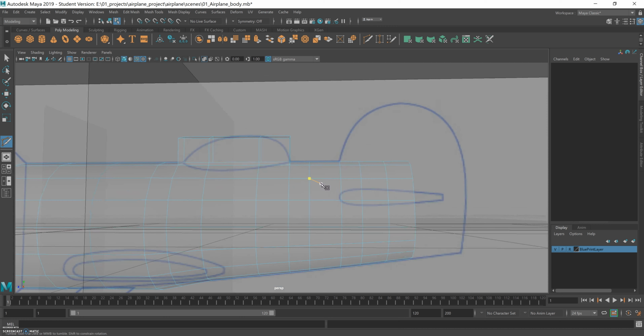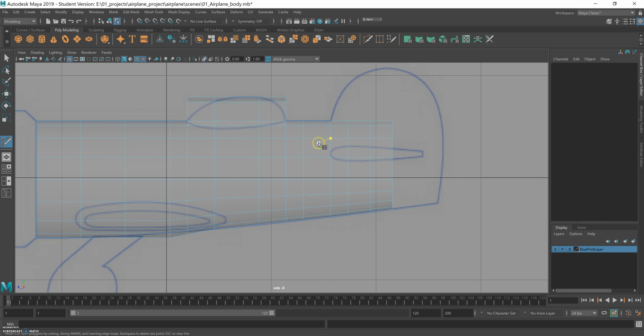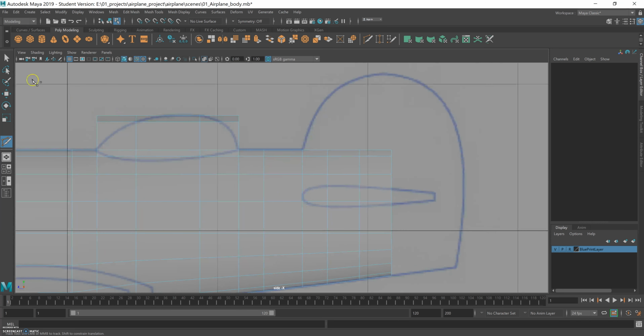So let's go to the side view, and I'm gonna use select now, and actually, let's go to the vertex mode. It will be easier probably. So I will select these vertices and I'm gonna bring them up.